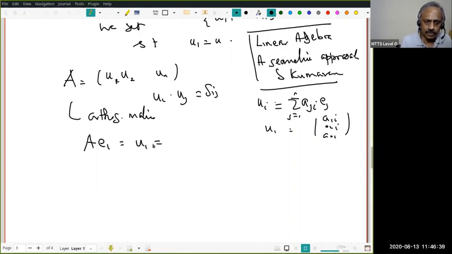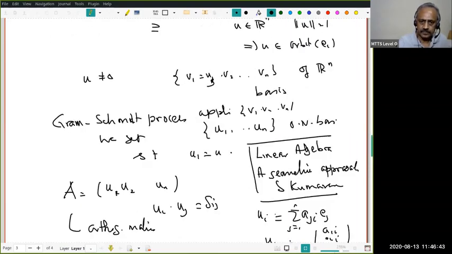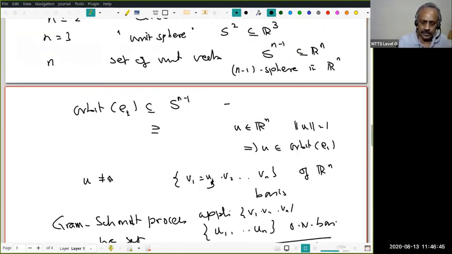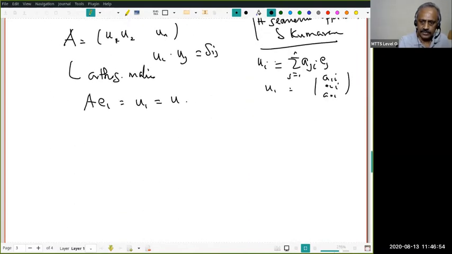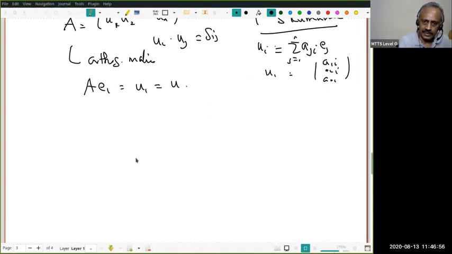But what is U1? That is U. Therefore, what we have shown is: given any unit vector, that is, given any vector in the n minus 1 sphere in Rn, it is in the orbit of E1. Is that clear?